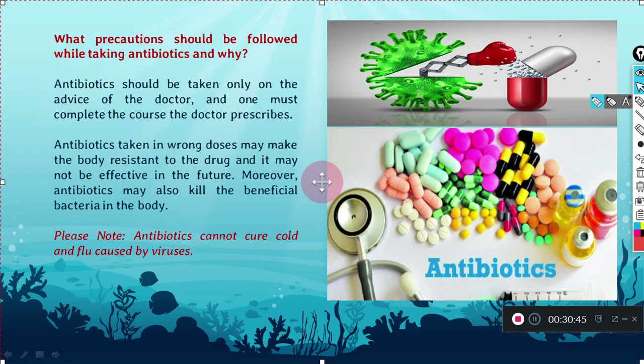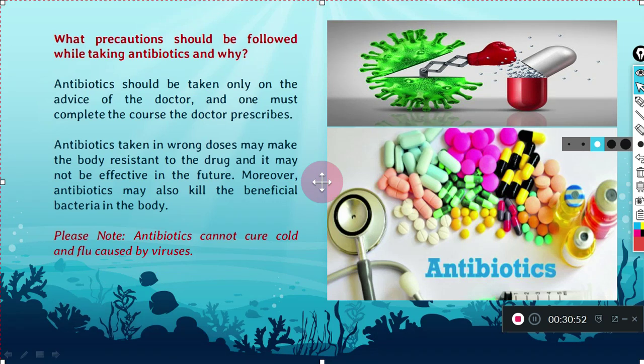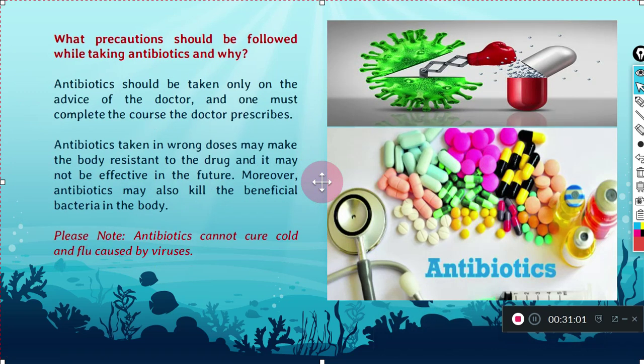But you know that there are a few points you should know about antibiotics, that some precautions should be taken when we are taking any kind of antibiotics. And why are these precautions necessary? Because if you are taking the wrong dose of the antibiotic, your body could become resistant to the drug. When it becomes resistant, it means it will not be effective in the future.